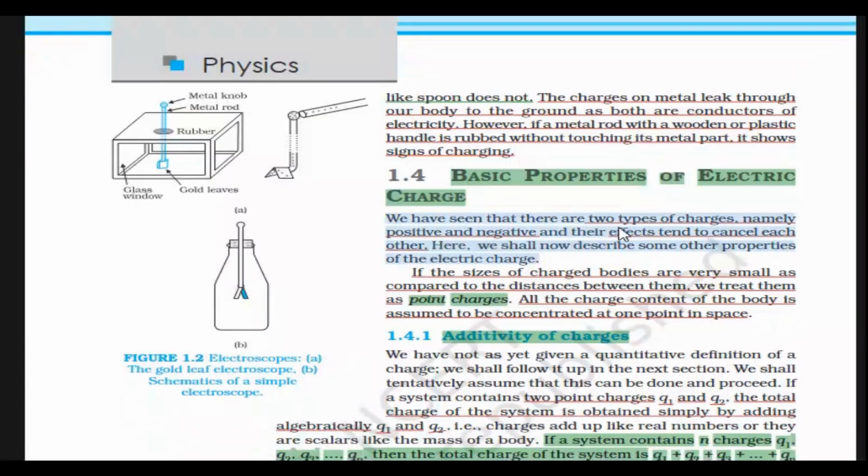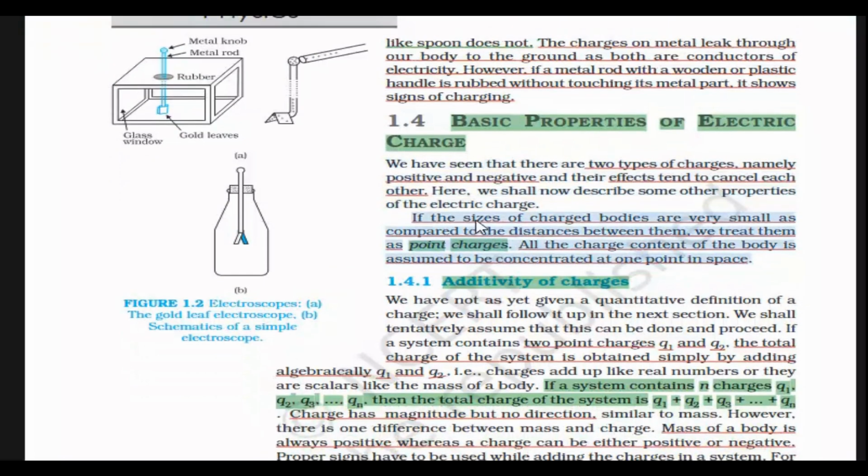1.4 Basic properties of electric charge. We have seen that there are two types of charges, namely positive and negative, and their effects tend to cancel each other. Here, we shall now describe some other properties of the electric charge. If the sizes of charged bodies are very small as compared to the distances between them, we treat them as point charges. All the charge content of the body is assumed to be concentrated at one point in space.